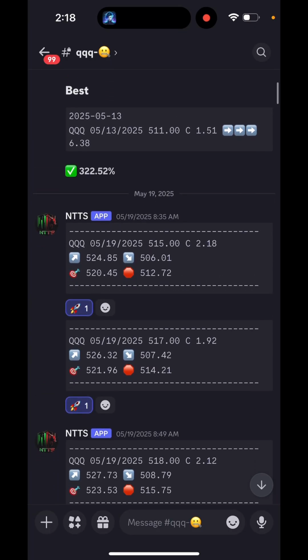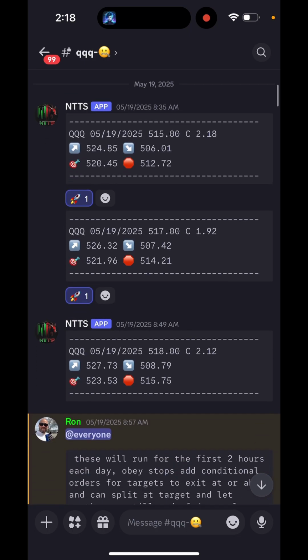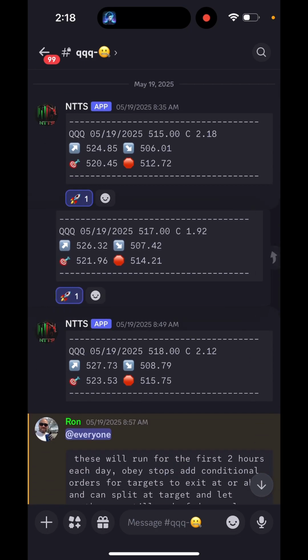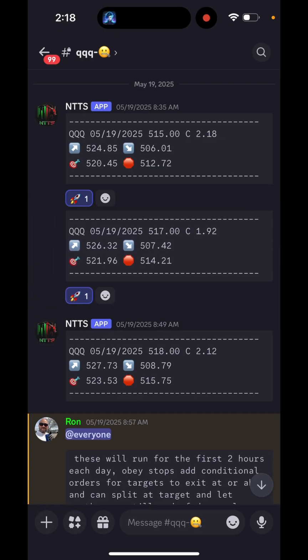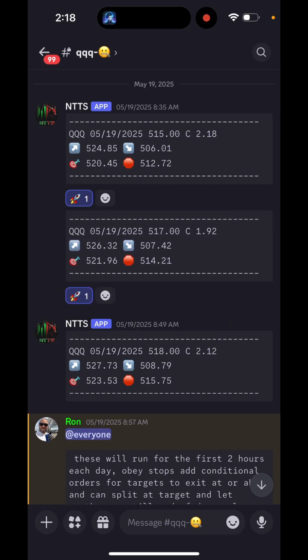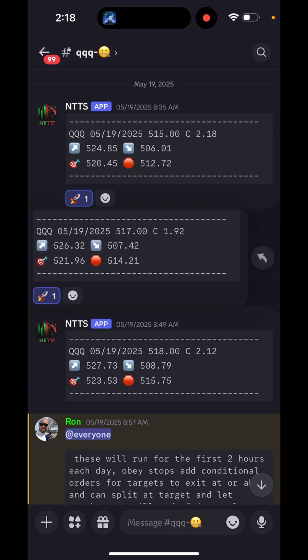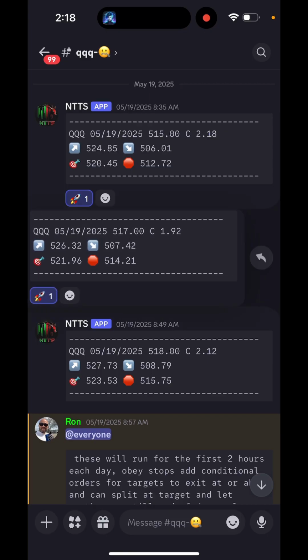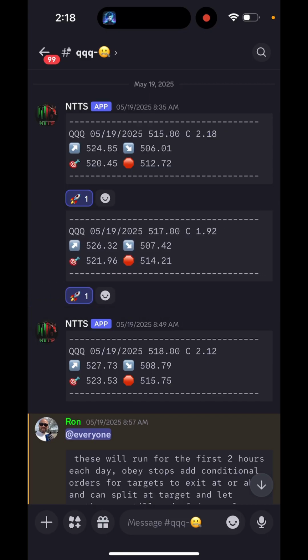All right, here, taking a look at these 517 calls at 1.92, you can see we had a stop of 514.21. These came out at 8:42 and a target of 521.96. So if we look at our summary, you'll see that once we have more data, our stop got adjusted to 514.21 instead of the 512.72 that we had on our first alert at 8:35.